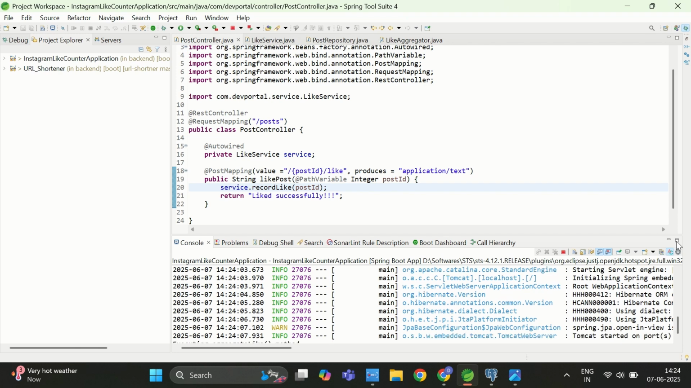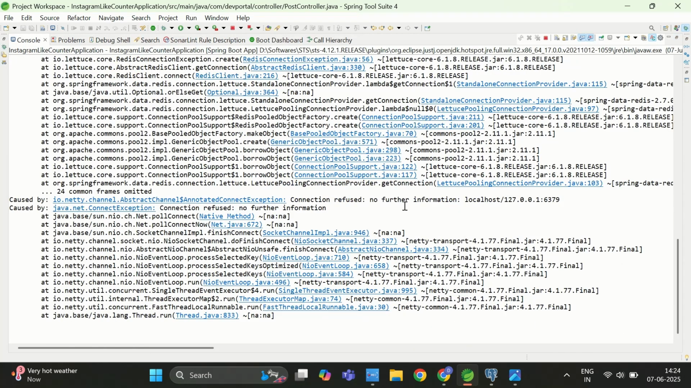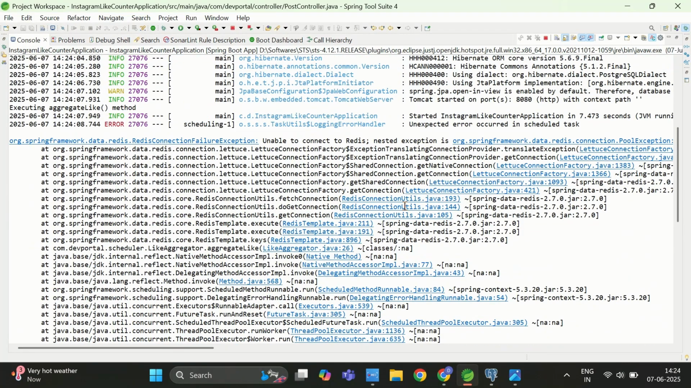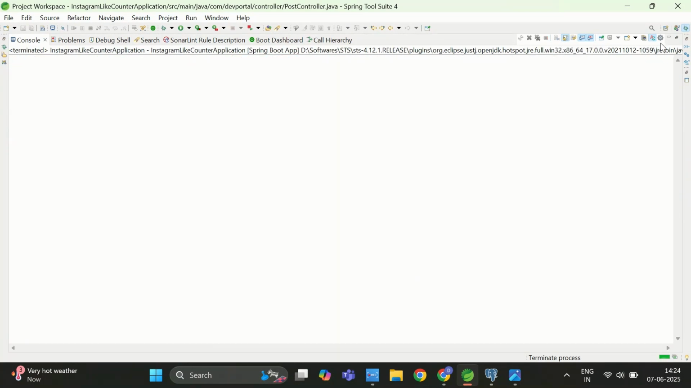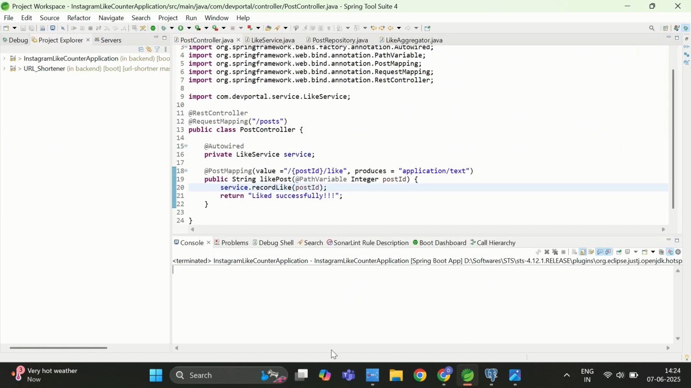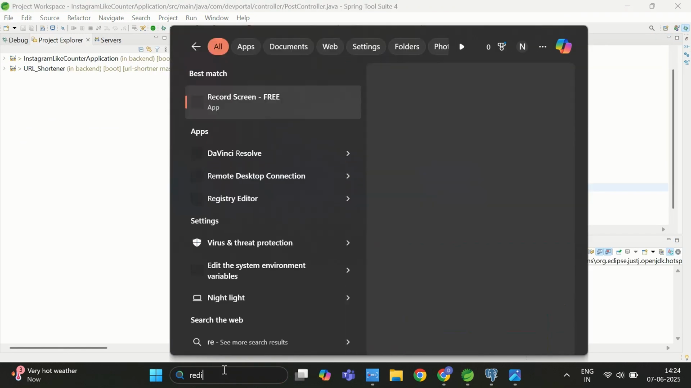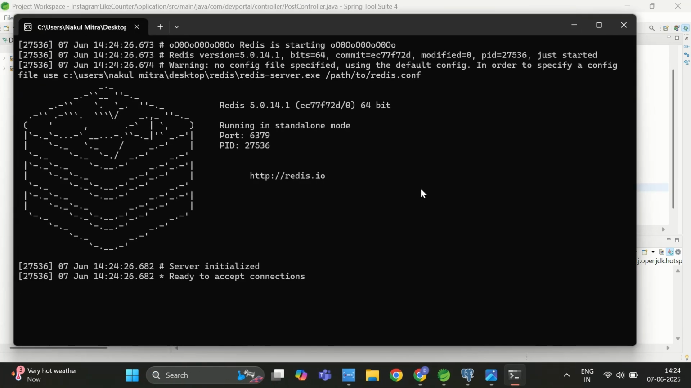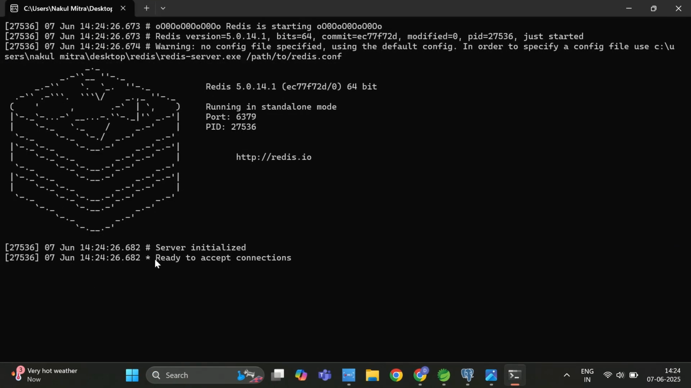Let me maximize this. Okay, I am getting a few errors. Let me check. Okay, it is giving me the Redis error. Let me terminate this first. My Redis server is not yet started, so first let me start the Redis server. I will write redis-server so that my Redis server will get started. So it is started now. You can see it here, ready to accept the connection.